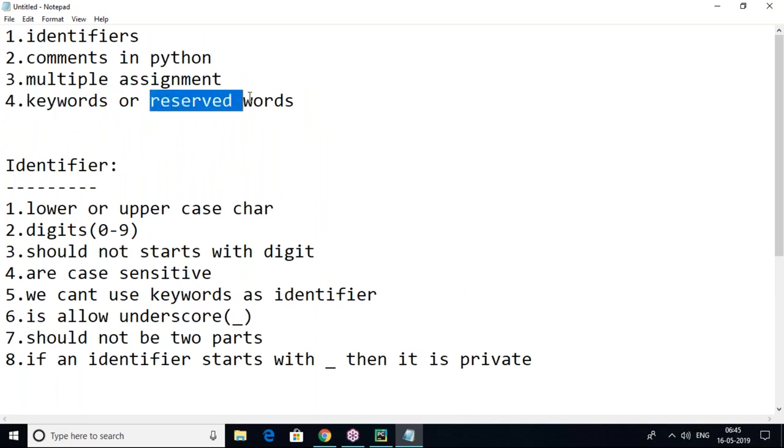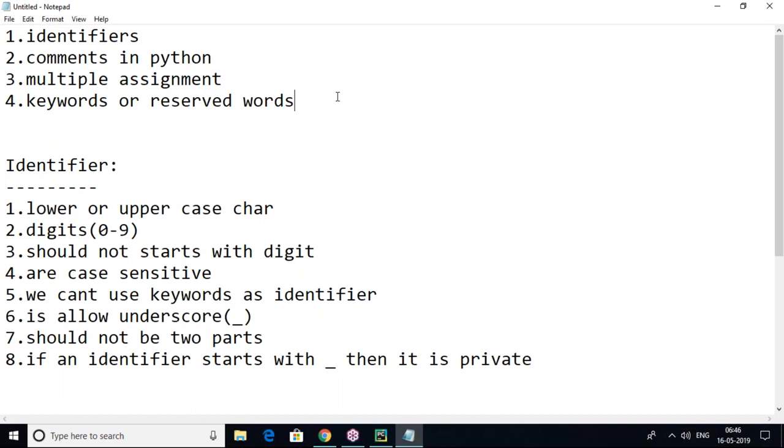Coming to the keywords or reserved words. Every programming language has keywords or reserved words. We can call them special words. If you are using keywords in your Python programming, you are using them for some special purpose. When we use those keywords or reserved words in your Python script, you are telling your interpreter that I'm using a special purpose. So the keywords convey a special meaning or special message to the interpreter to do a specific task.